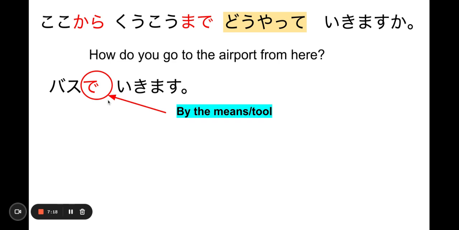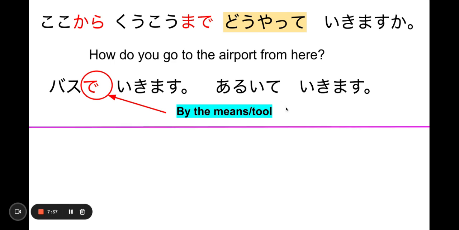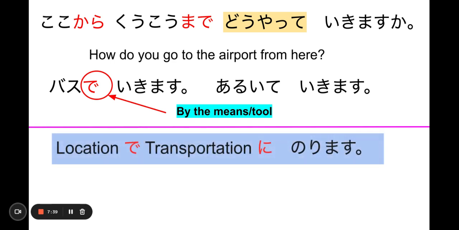Okay, so that you need to write this down. The de usage is super important. Or let's say you're going to go on foot. 歩いて行きます. Okay, from here to the airport. I don't know how far away you are from the airport, but if you're in walking distance, go by all means. All right. Now, I want you to know the difference between this de and this de.